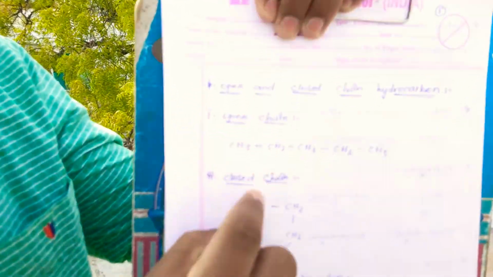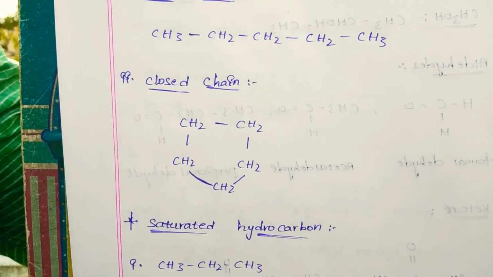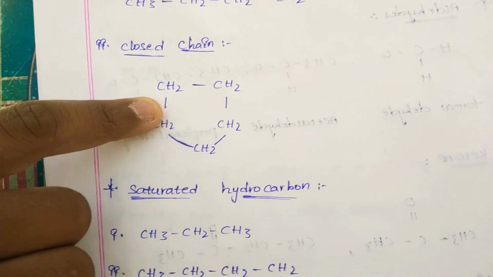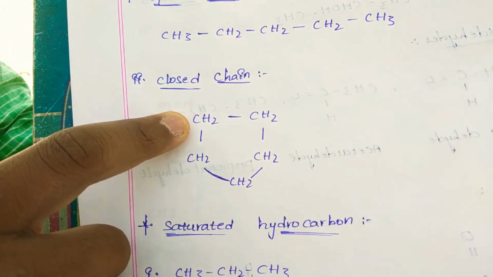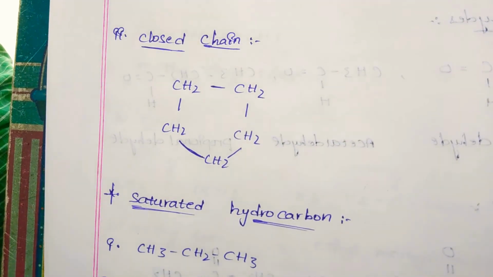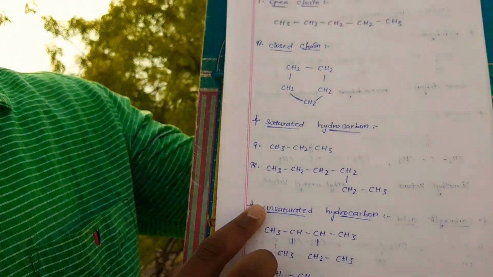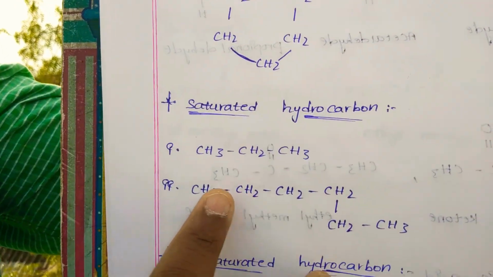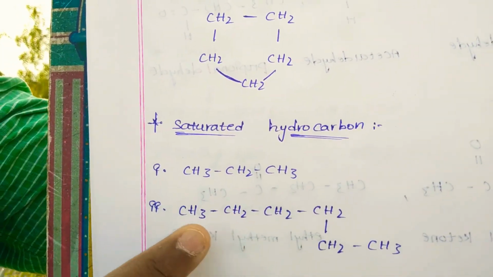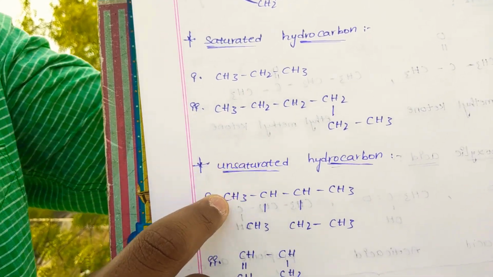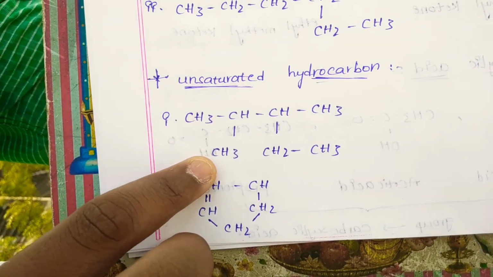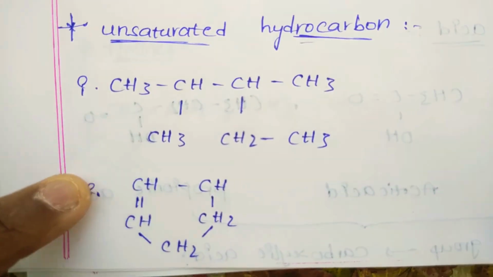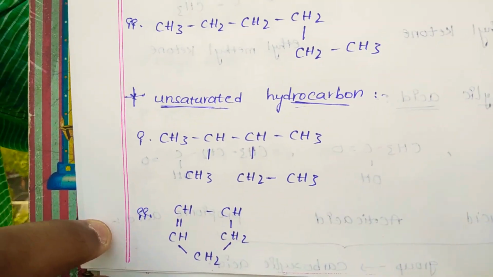This is the open and closed chain hydrocarbon. This is the open chain. Here no end is there. It is the open chain. This is the closed chain. Here the CH2 does not end. It is closed. This is the saturated hydrocarbon chain. These are unsaturated hydrocarbons. These are all chains. By producing chains, any substance or object will be produced.